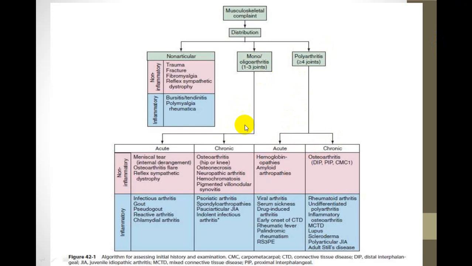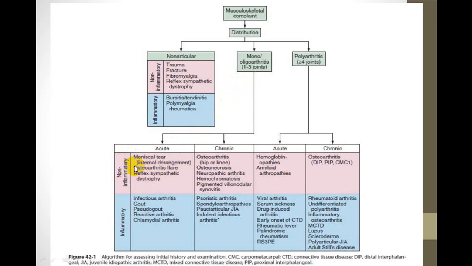And if we add one more thing, mono, acute, and acute can be non-inflammatory or inflammatory. So three things we are combining together: monoarticular, acute in onset, non-inflammatory or inflammatory. If we combine this together, acute, non-inflammatory, monoarticular are meniscus tear and osteoarthritis.